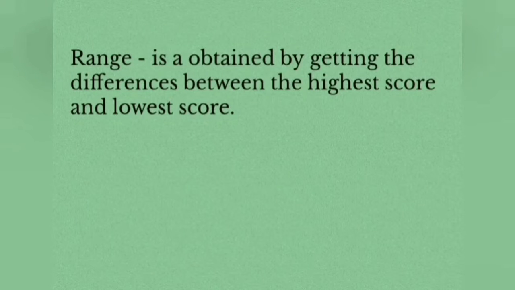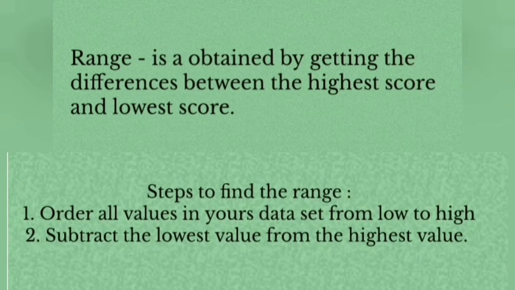This is the example of how to get the range. Range is obtained by getting the difference between the highest score and the lowest score. These are the steps to find the range. Step 1: order all values in your data set from low to high. And the second step is to subtract the lowest value from the highest value.